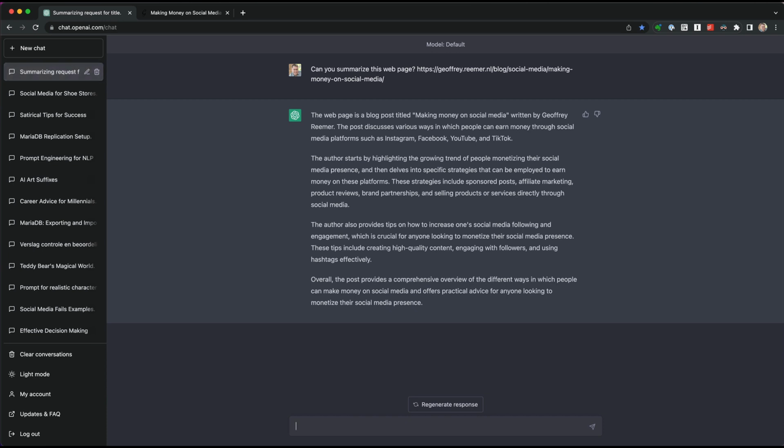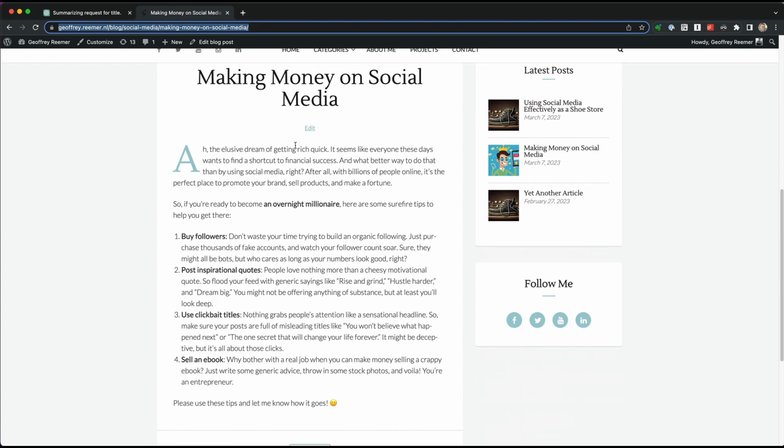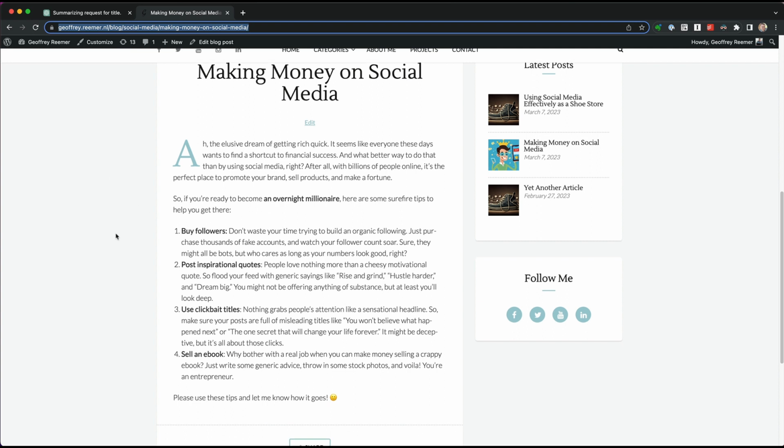It starts by highlighting the growing trend of people monetizing their social media presence, specific strategies, product reviews, brand partnerships, selling products and services. Well, let's look at what it actually says. It's actually a satirical post about getting rich quick on social media. And it says that if you want to become an overnight millionaire, you have to buy followers, post inspirational quotes, use clickbait titles, and sell an ebook. Well, this is entirely different than what it says here.